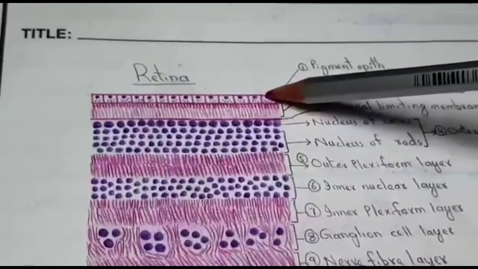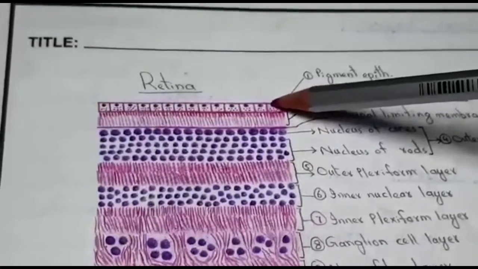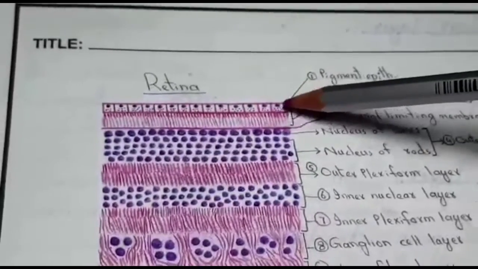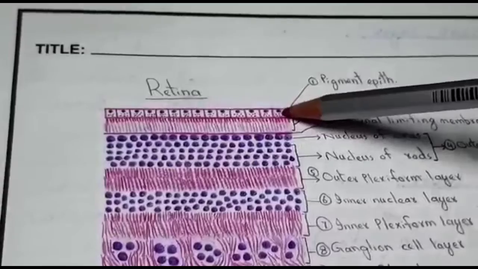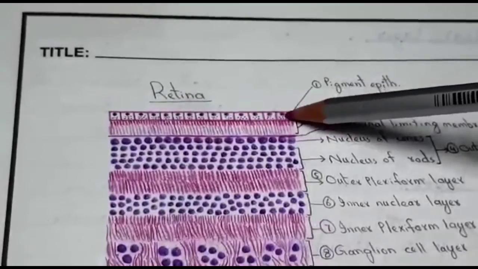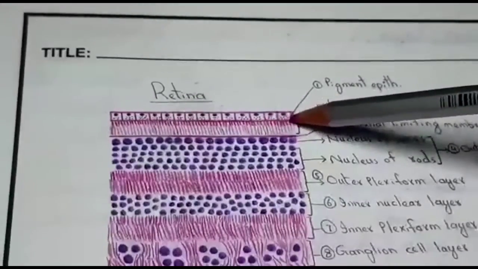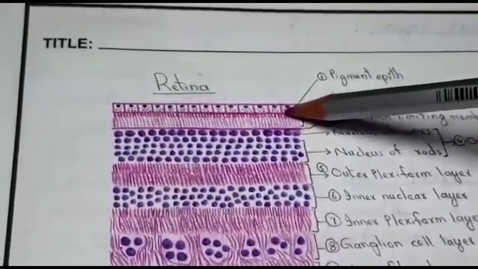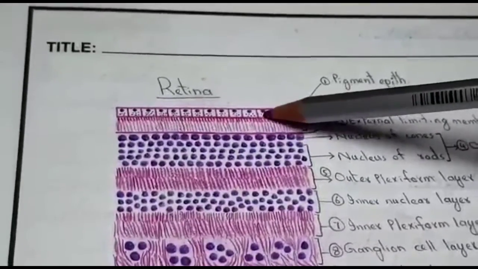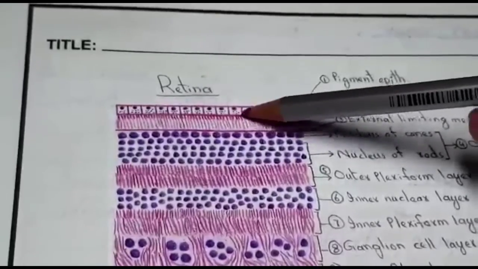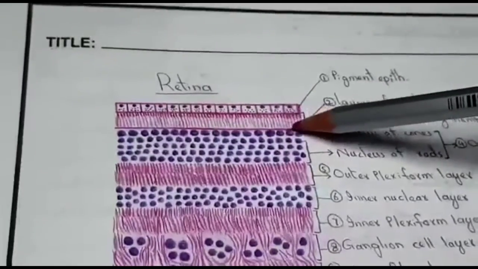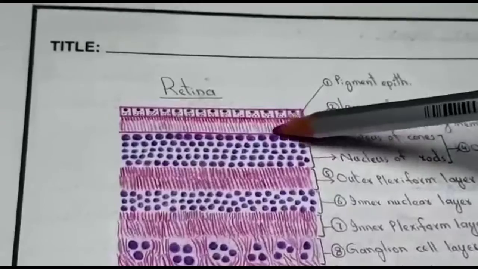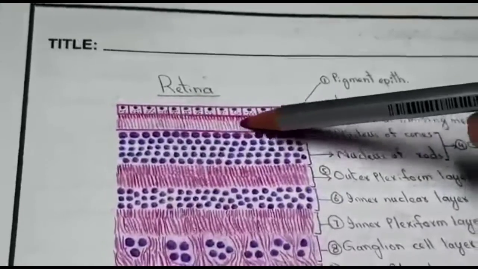These cells contain spherical basal nuclei, and in cytoplasm they contain melanin granules. These are blackish granules, and you will make these granules with your lead pencils. Apical surface of these cells have processes that surround the outer and inner segments of rods and cones.